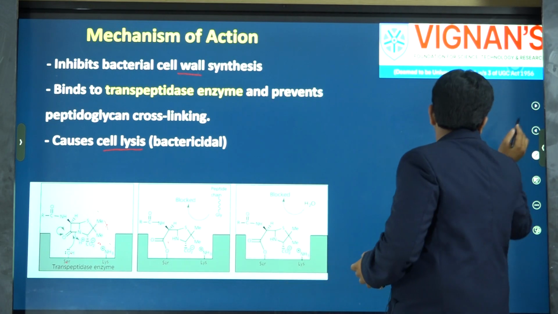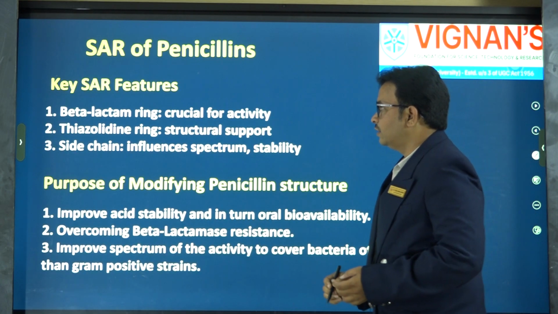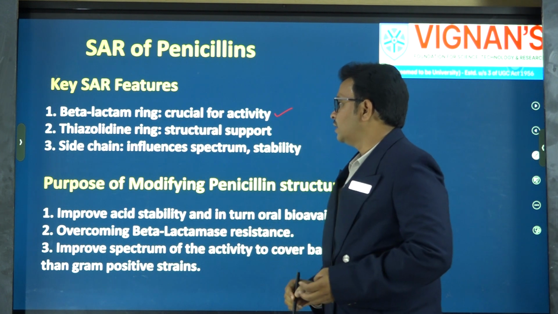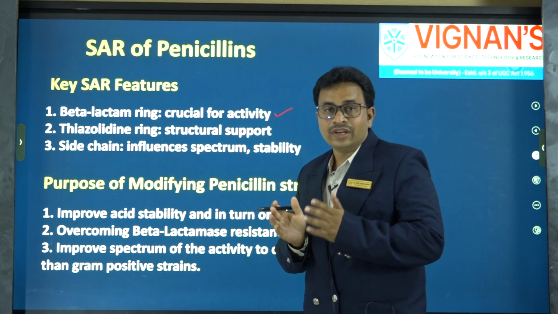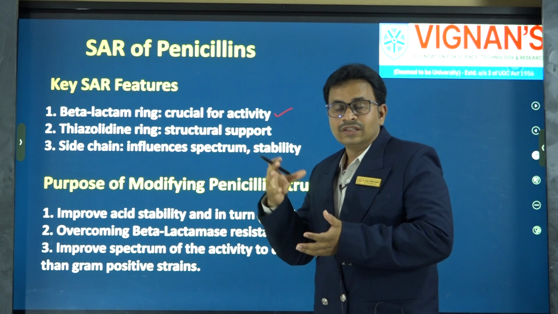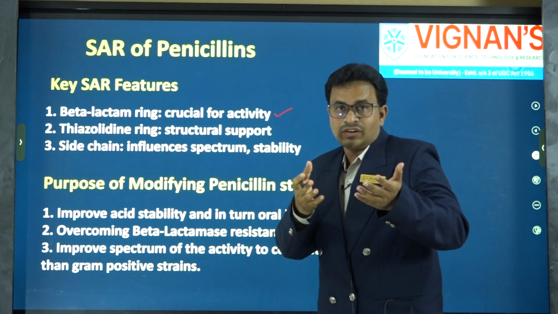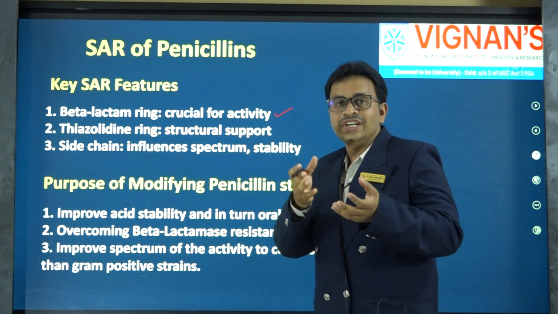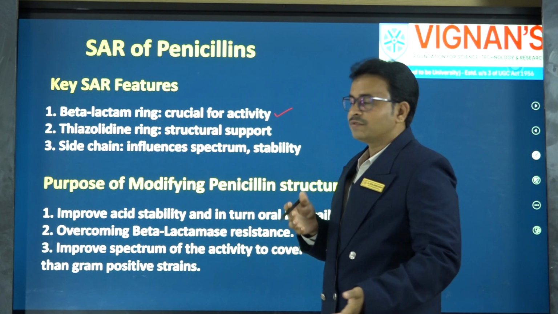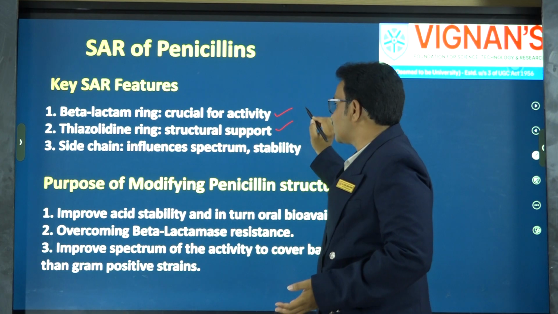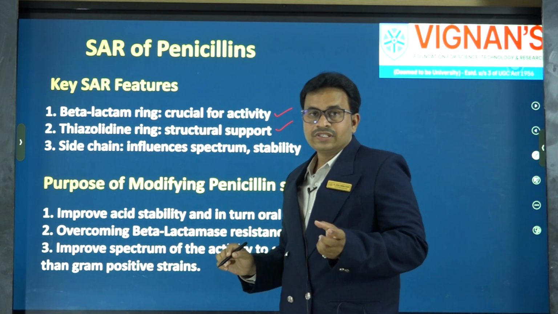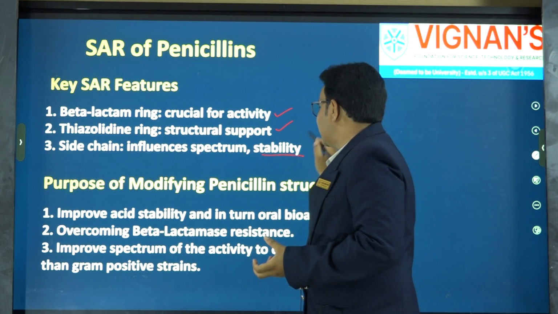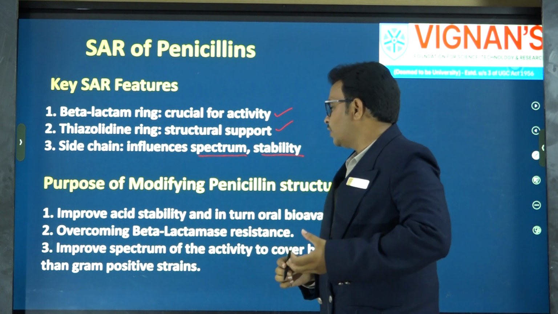Coming to the detailed SAR of penicillin, as I told, the beta lactam ring is crucial for the activity, as well as the thiazolidine ring. I told that beta lactam is a highly strained ring. The thiazolidine ring will further increase the strain of the beta lactam ring. As it is further increasing the strain, it is potentiating the breakage and inhibition of the transpeptidase enzyme. That is why it is acting as a structural support. And I told previously that there is a side chain R which will influence the acid stability, as well as the spectrum of the activity.